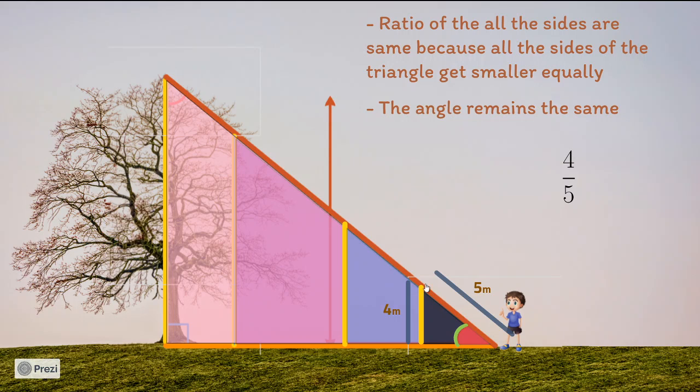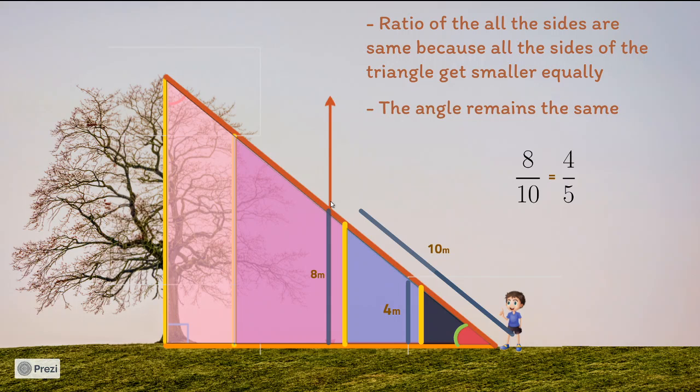And as I said, because all the sides of the triangle are getting smaller in an equal way, therefore the ratio should be the same. So this side 8 meter by this side 10 meter should also remain the same, and it is. You get it? 8 by 10 is equal to 4 by 5.